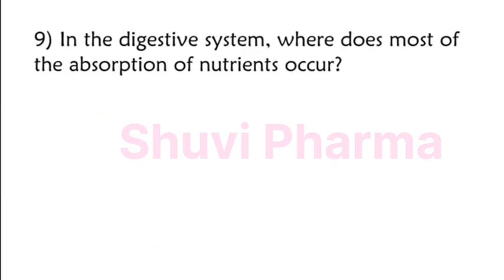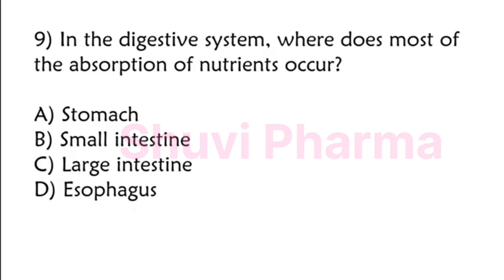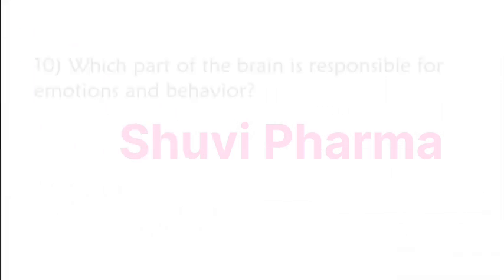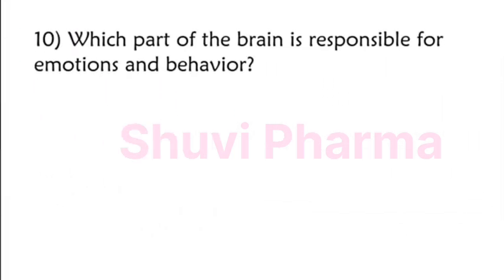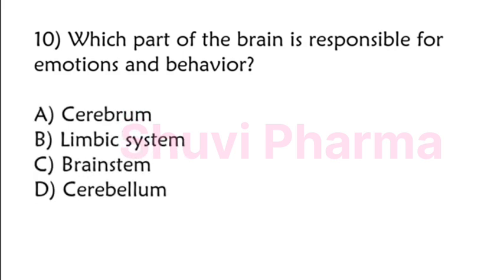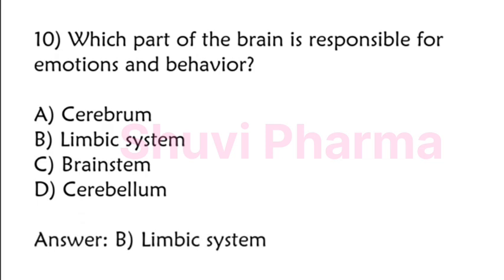In the digestive system, where does most of the absorption of nutrients occur? Stomach, small intestine, large intestine, esophagus. The correct answer is option B, small intestine. Which part of the brain is responsible for emotions and behavior? Cerebrum, limbic system, brainstem, cerebellum. The correct answer is option B, limbic system.